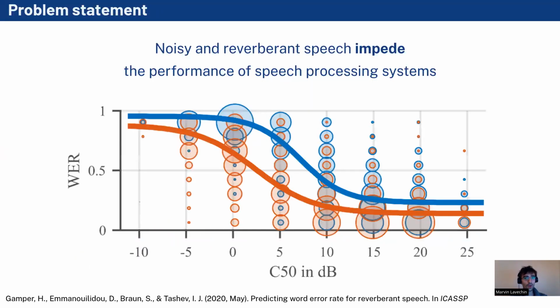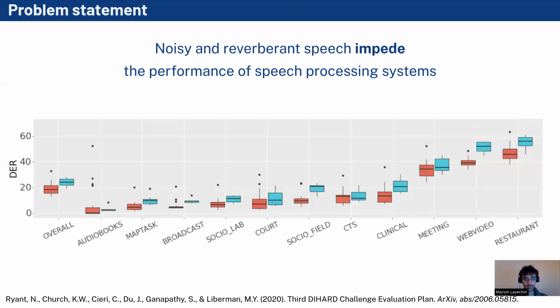So our work starts from a very simple observation, which is that noisy and reverberant speech impede the performance of speech processing systems. For instance, here you have a graph showing the word error rate obtained by a speech recognition system as a function of c50, which is a measure of reverberation. It is quite clear that the system exhibits very good performance when presented with speech segments with no reverb. On the contrary, when given highly reverberated speech, the system registers a degraded performance, with the word error rate going up to 100%.